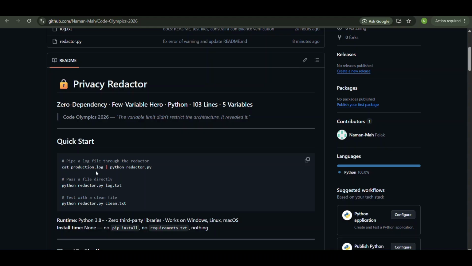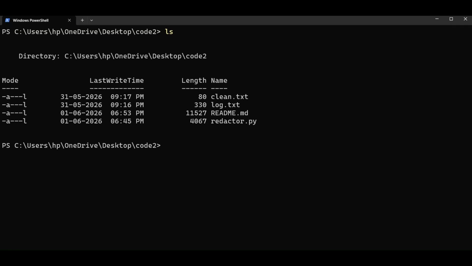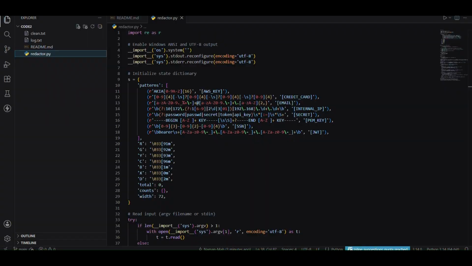Let me show you. Without wasting time, let us go to the terminal. I am inside the folder in which I have written the code. Let me do ls first. You can see there are only 4 files: readme.md, the Python file, and 2 test inputs, clean.txt and log.txt. You can also see the content of these.